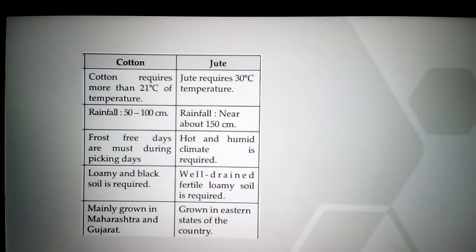So mostly it is grown in the eastern states of the country. Eastern states like West Bengal. West Bengal is famous for the jute. Here, well-drained fertile soil is there in West Bengal. And the jute also requires skilled labor. The labor is also available mostly in the West Bengal, Bihar region.